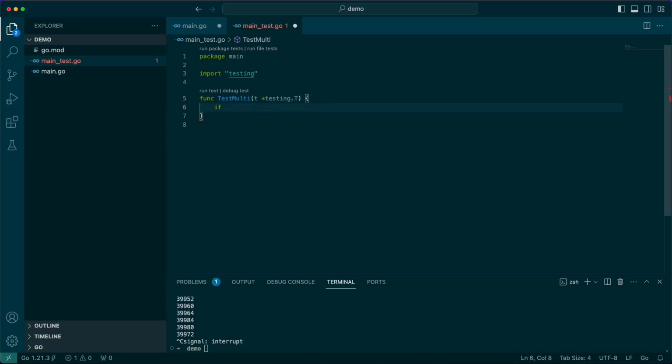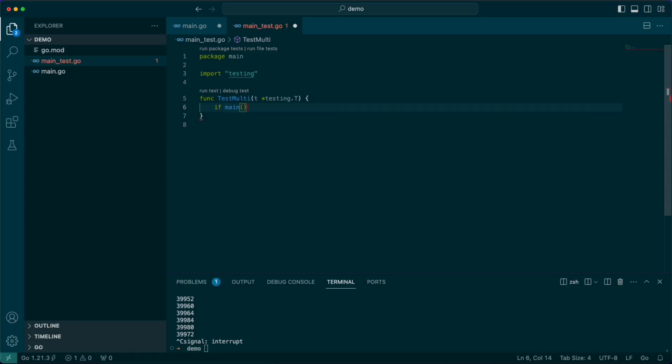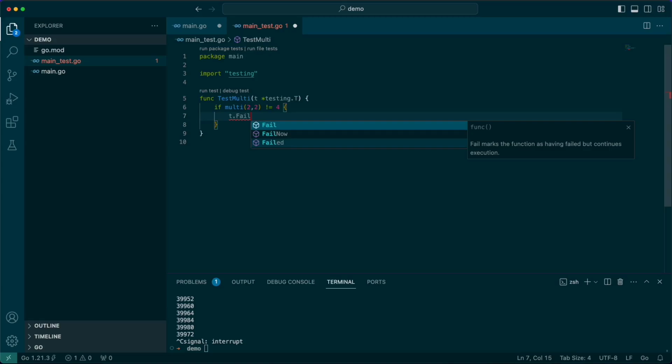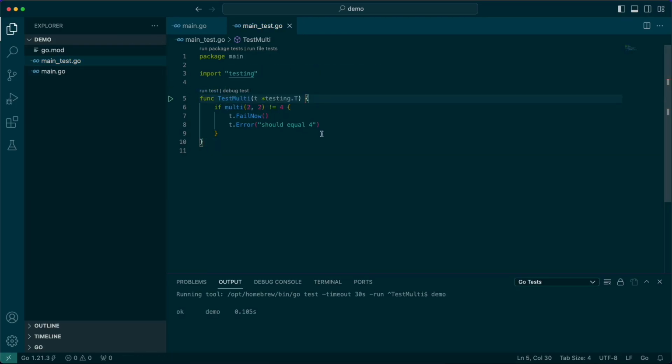So you can do something like if multi(2) is not equal to 4, t.Fail, t.Error, should equal 4. And that's certainly one approach, and you can test right out of the box.